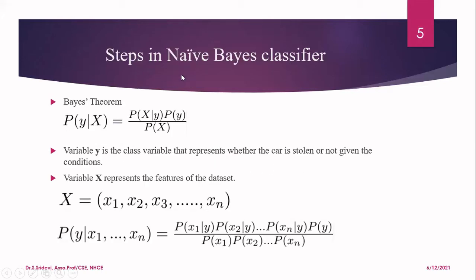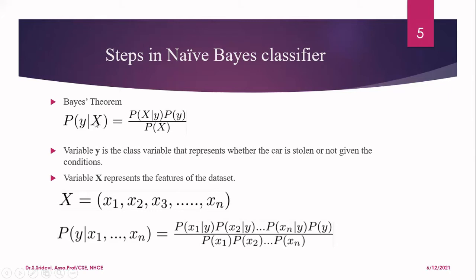Now let us understand the steps involved in the naive Bayes classifier. It is purely based upon probability, whatever we have seen yesterday. Let me summarize the steps now. The first step is you should know what the Bayes theorem is. According to Bayes theorem, you can calculate the posterior probability P of y given x is equal to P of x given y into P of y divided by P of x.